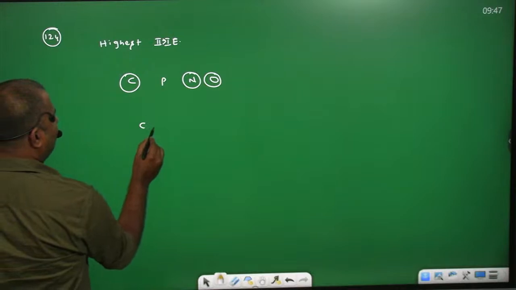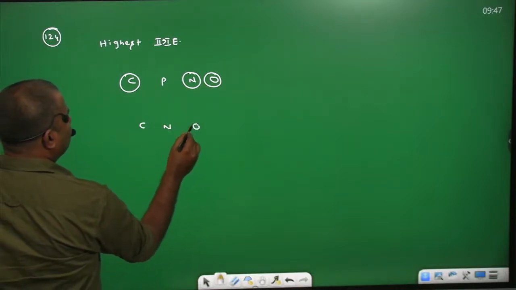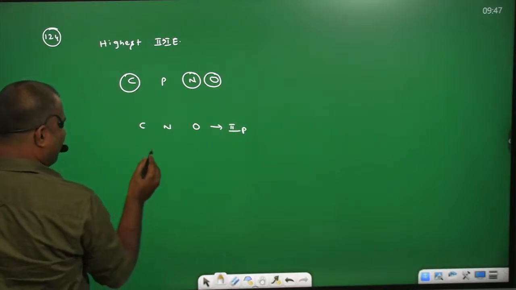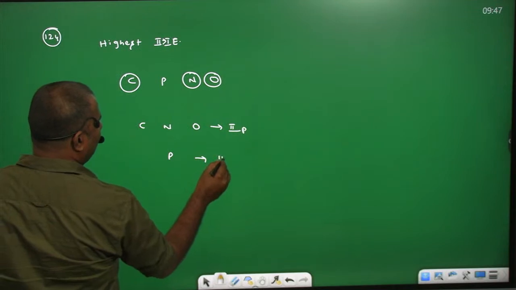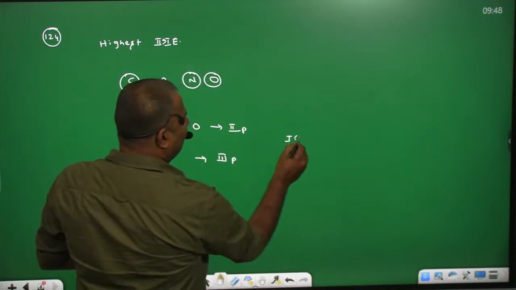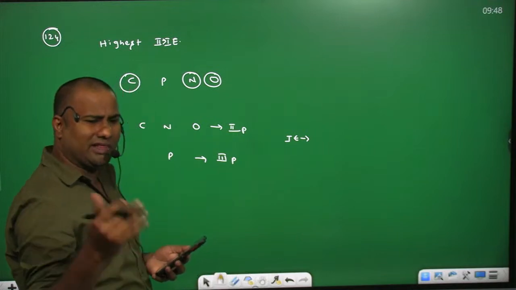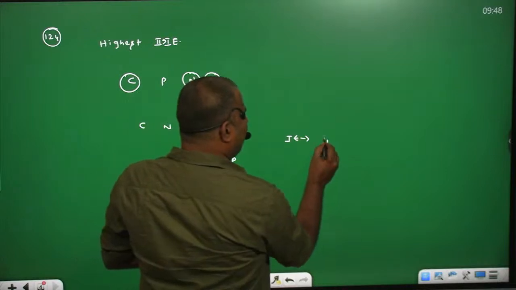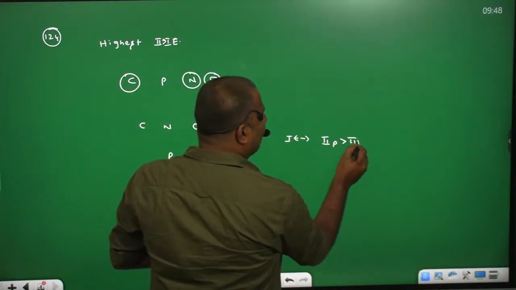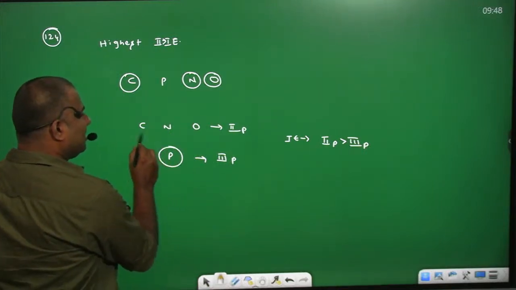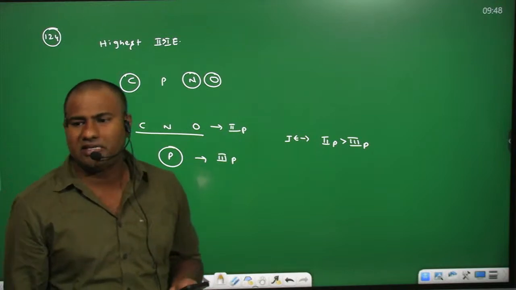So write carbon, nitrogen, oxygen in one period, which are second period elements, while phosphorus is obviously a third period element. As we have the ionization enthalpy order, IE1 or IE2 or IE3, anything, if you need to compare elements of different periods, the second period elements have more than the third period elements. Remember, that means when compared to phosphorus, these three elements have more ionization enthalpy.